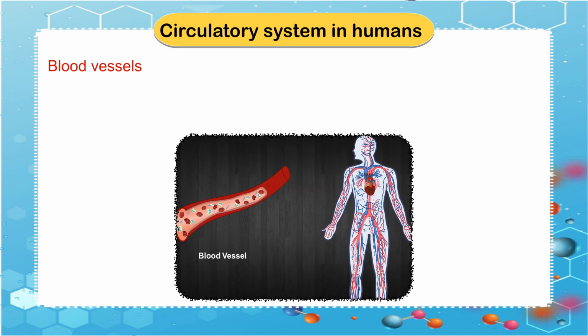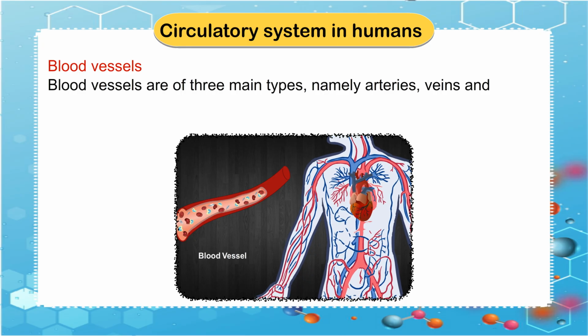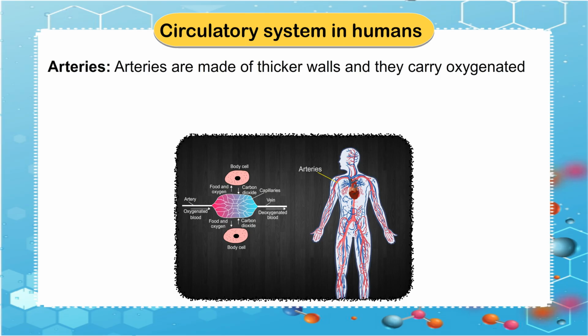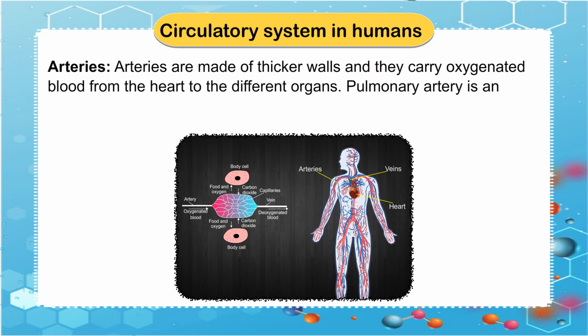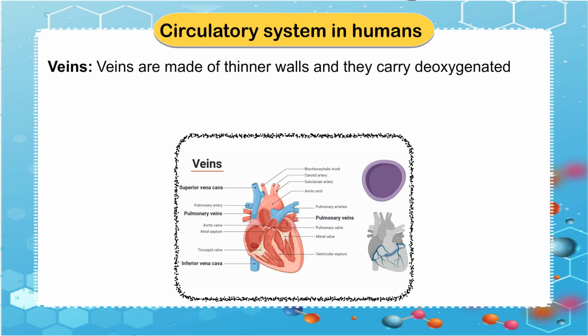Blood vessels. Blood vessels are of three main types, namely arteries, veins, and capillaries. Arteries are made of thicker walls and they carry oxygenated blood from the heart to the different organs. Pulmonary artery is an exception because it carries deoxygenated blood from the heart to the lungs.